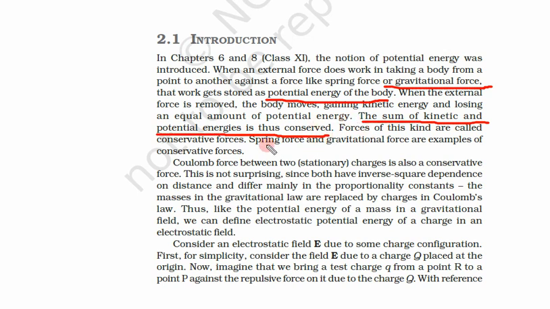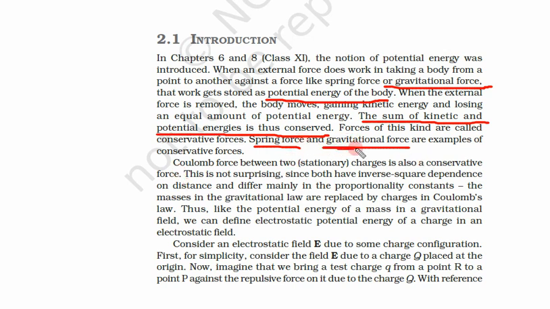What we discussed last year is that the sum of kinetic and potential energies is always conserved. We discussed this for a spring, for gravitational force, and for a simple pendulum. Similarly, a similar thing happens here in electrostatics. Coulomb force between two stationary charges is also a conservative force. What is a conservative force?